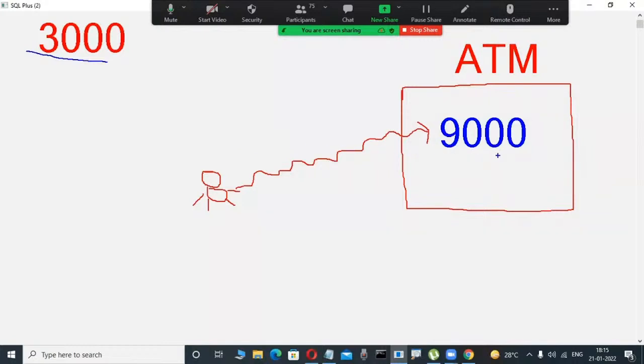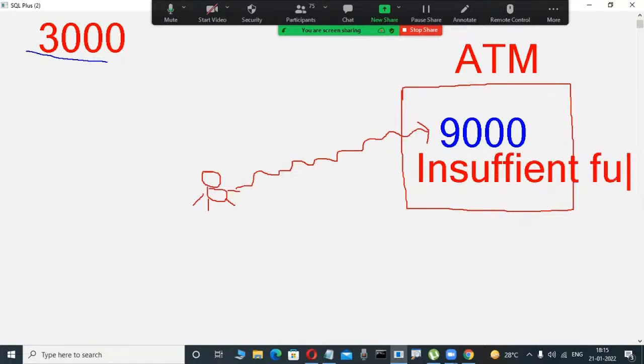9,000 rupees is impossible. In this case, it will give a message. You are observing on your ATM machines, yes, some messages are displayed. Suppose "insufficient funds" is a message, or not? Why? Because here your balance is low, 3,000, but you are trying to withdraw more than 3,000, that is 9,000, 8,000, 7,000, like that. How is it possible? In that case only, the insufficient funds message will be displayed. But how is this message possible? Does the ATM center know this?